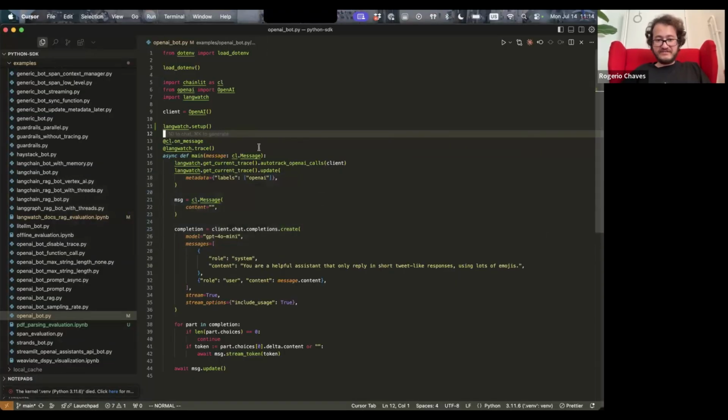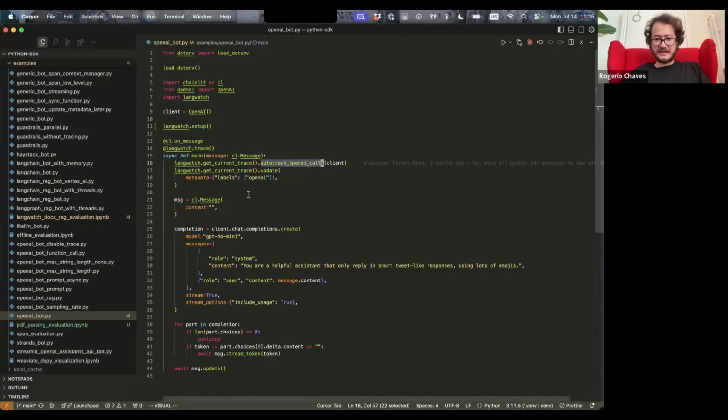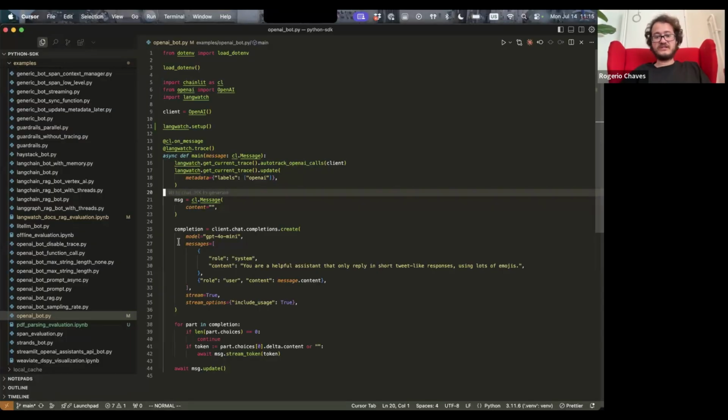Okay. And then let me just show very quickly how it works behind the scenes. I have here a very simple OpenAI bot. All I need to do is call langwatch.setup and then tag my function as langwatch.trace. This is all OpenTelemetry behind the scenes. And then just by tagging the functions that I want captured, LangWatch starts capturing those, plus some additional integrations with LLMs and agent frameworks that do the instrumentation automatically. For example, this OpenAI AutoTrack. But since it's all OpenTelemetry based, you can integrate other libraries as well.